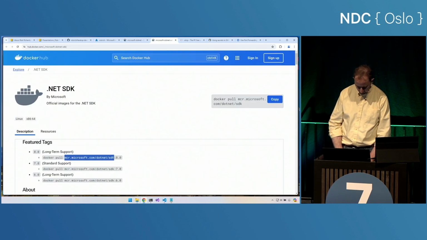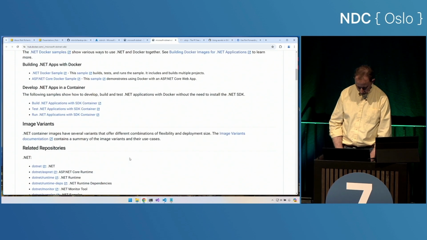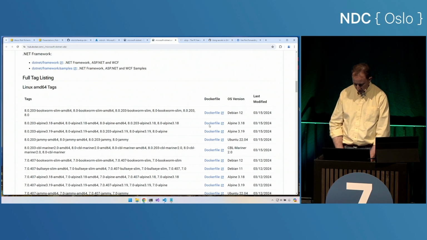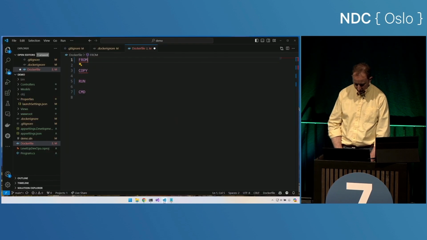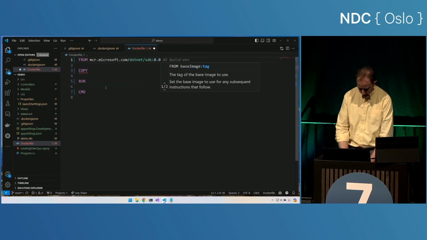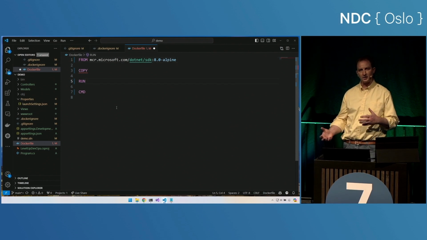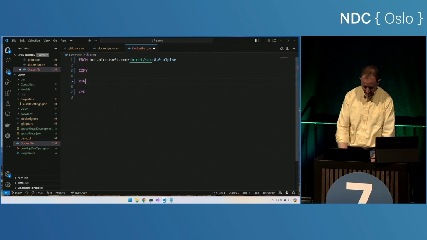Here's that base image. And I'm using .NET 8, so I'll pull that one. Scrolling down, we can see various tags. If we just use .NET 8, we're building on top of Debian, but Alpine is significantly smaller. So let's use 8.0-alpine, and that'll give us a smaller base image. So FROM this -alpine, and we now have all of the build tools in our base image so that we can start to compile our ASP.NET application.